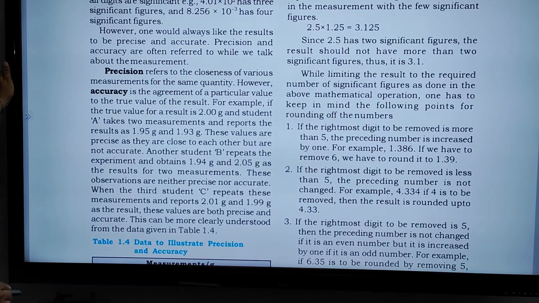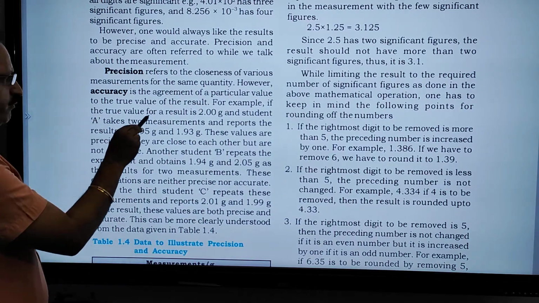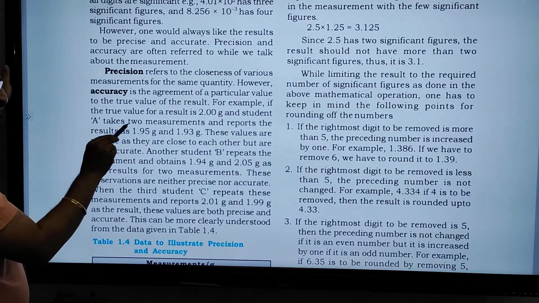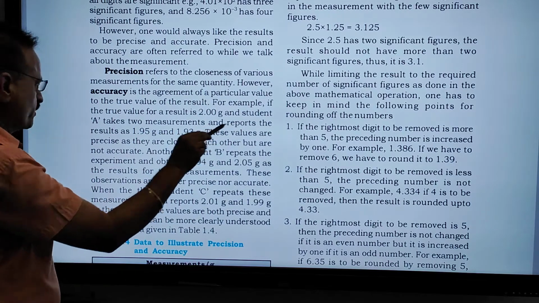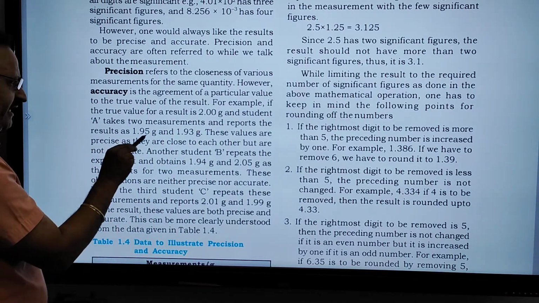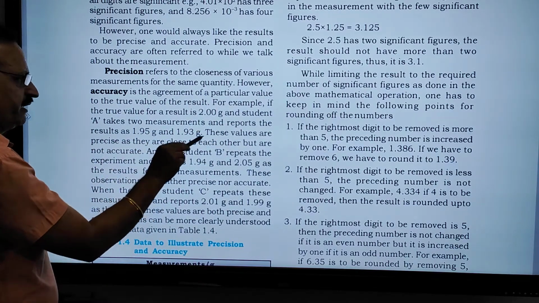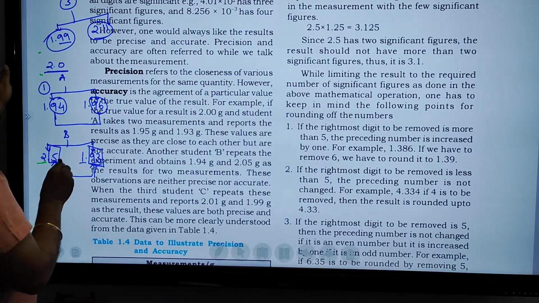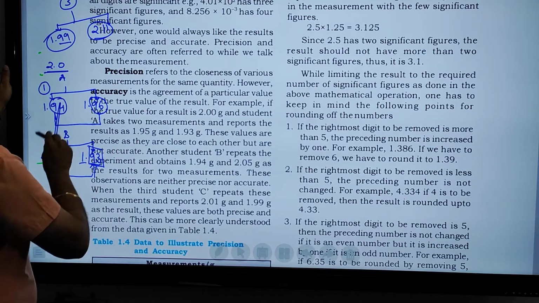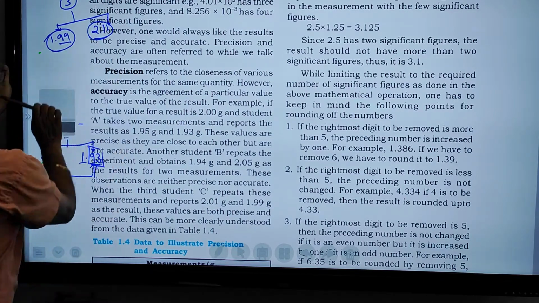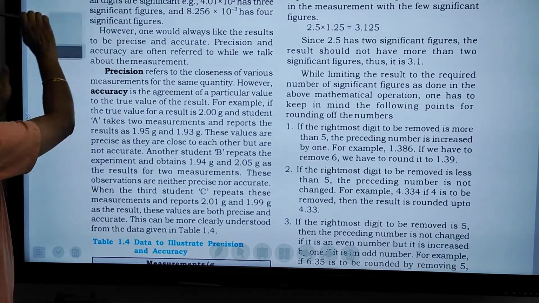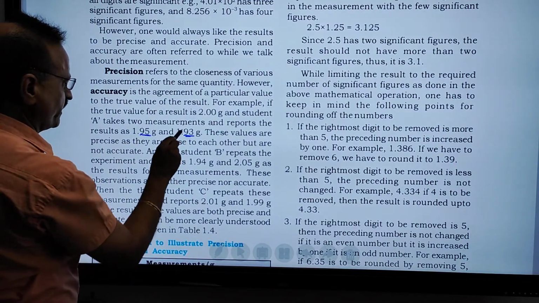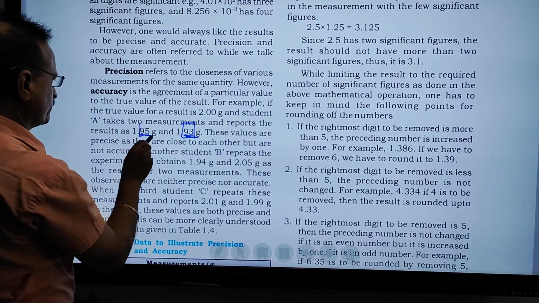For example, if the true value for a result is 2.0 gram, student A takes two measurements and reports the result as 1.95 and 1.93. These are very close to each other.